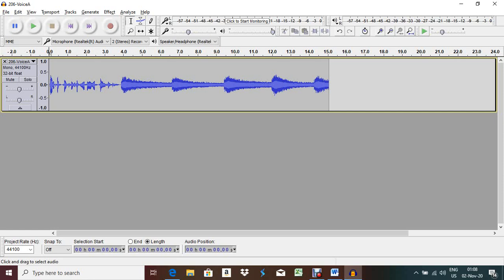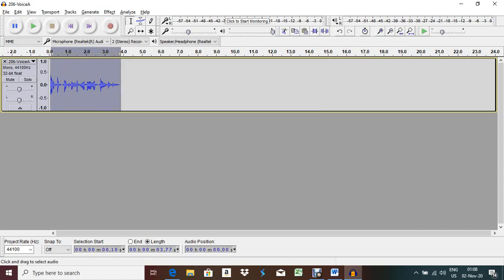The bell sound belongs to the high frequency one. What you can do is directly select this one and cut it, or you can trim it. Today I am going to show you how to trim. First you have to block select this part which you need to trim, and then select the trim option. Where is the trim option? Here, Trim Audio. Okay, and you see that the bell sound is removed.